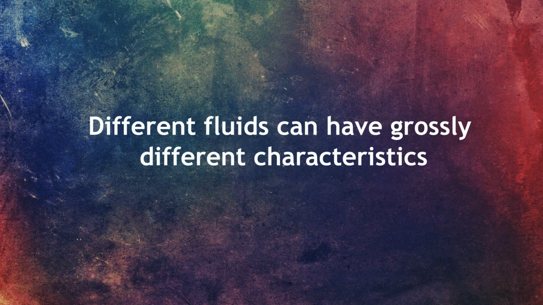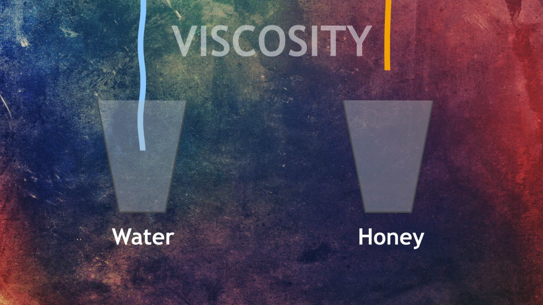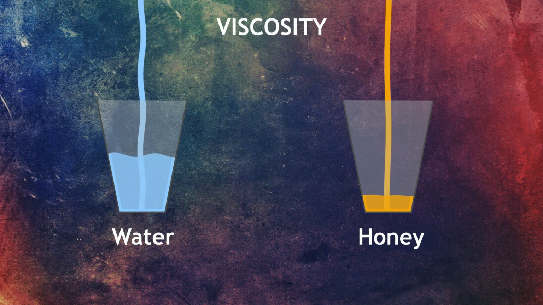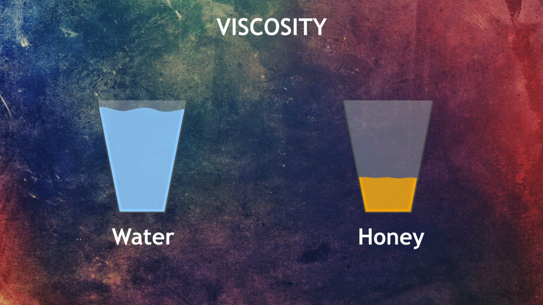It is obvious that different fluids can have grossly different characteristics. For example, both water and honey are fluid. However, they behave quite differently while flowing. This behavior can be described by a fluid property called viscosity.